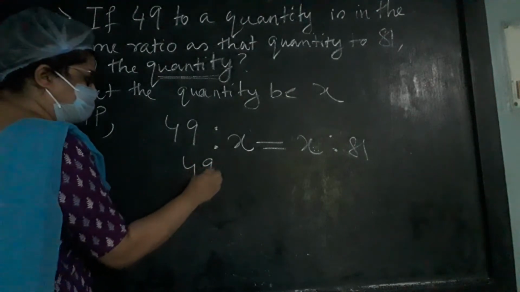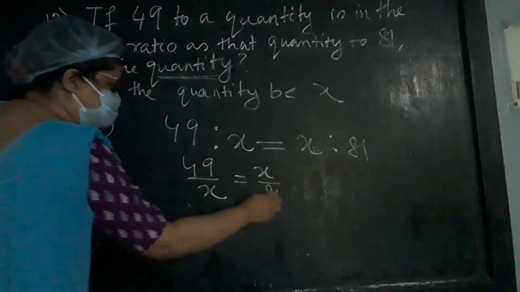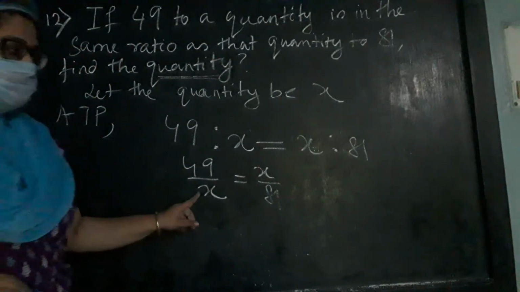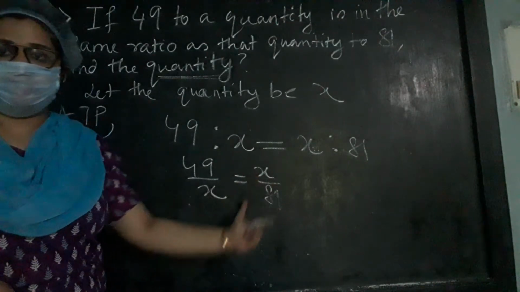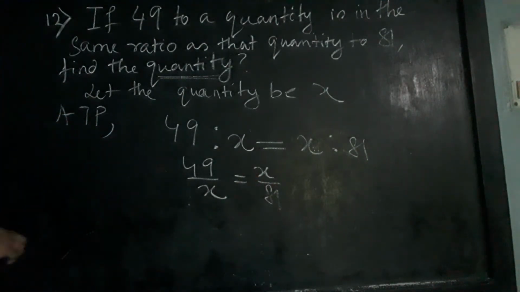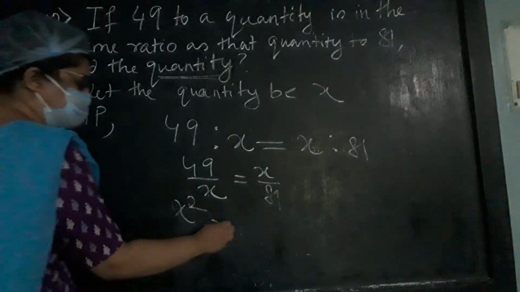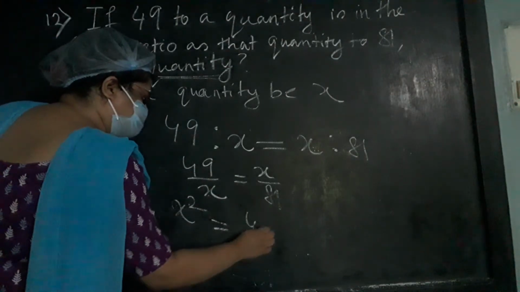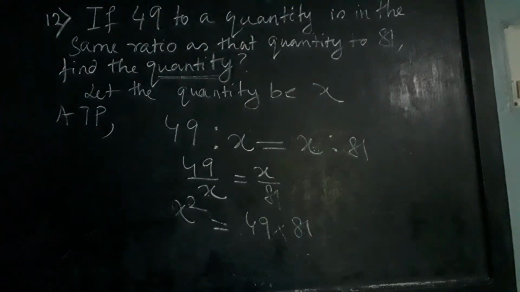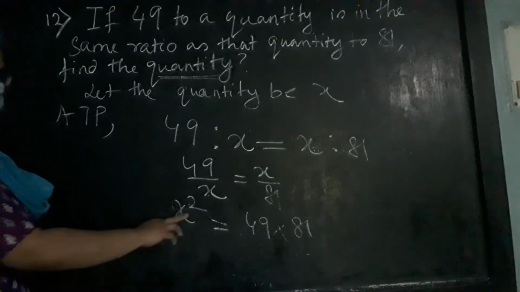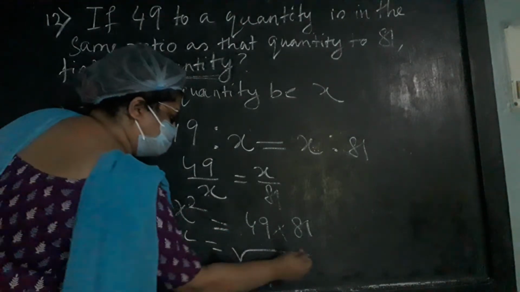So 49 by x is equal to x by 81. Now this looks almost like finding the mean proportional. The mean means the middle two values are same. So finding the mean proportional, this x will be multiplied becoming x square equal to 49 into 81. Now we will not multiply. If you multiply, it is just time taking, but we can do it easily because when the square changes sign, it becomes square root.